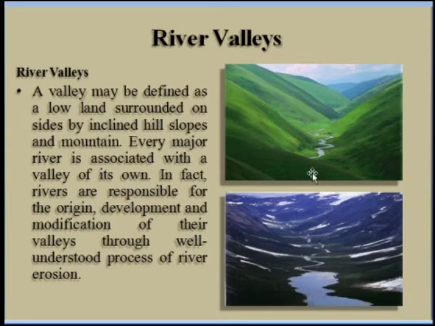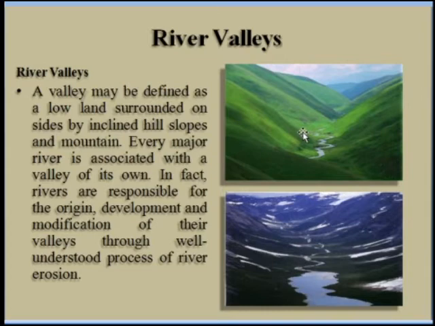The valley is nothing but a lowland surrounded on the sides by inclined hill slopes and the mountains. Every major river is associated with a valley of its own.